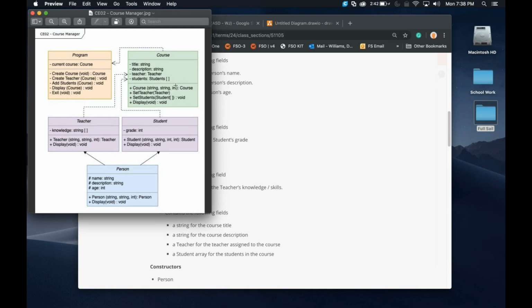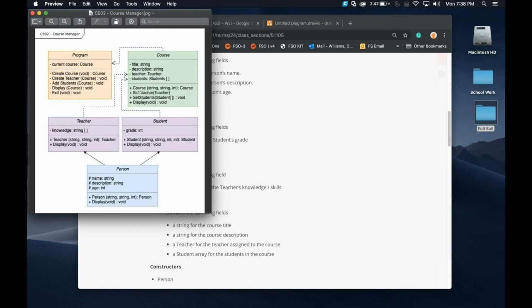But notice this int is not one of the member variables. Instead, we're going to use this integer as the length of the student array. So we're going to initialize this student array with that many students. That's one of the tricky points for this assignment. I find a lot of students struggle with it. So we're going to use that int to set that one.